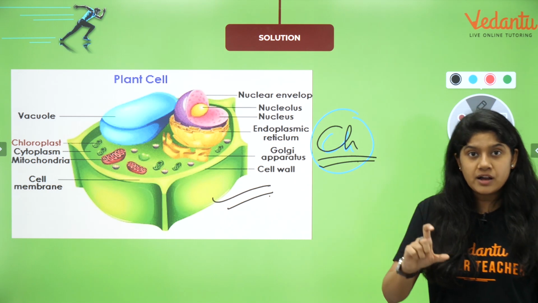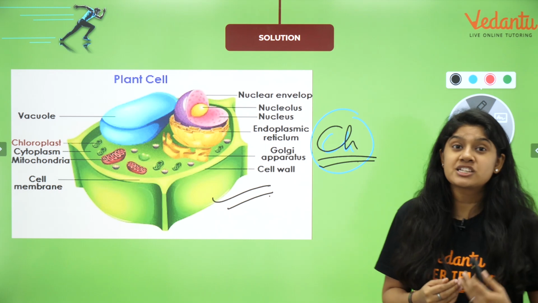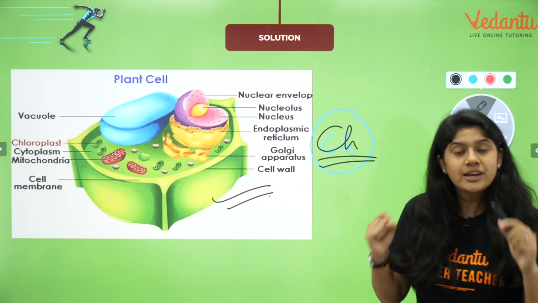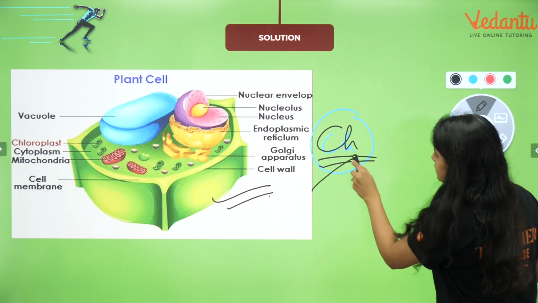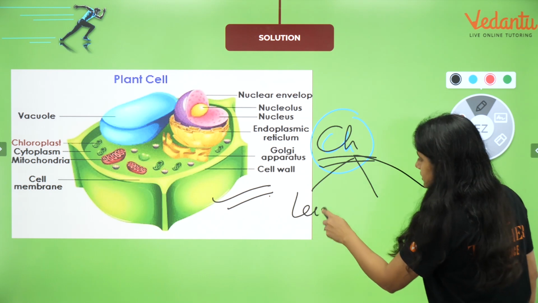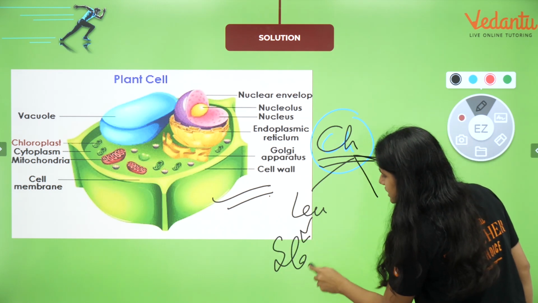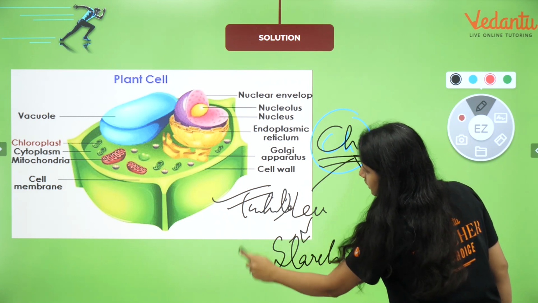Chloroplast will have chlorophyll pigments in which the photosynthesis process will occur. In our textbooks we have been given that plastids can be divided into 3 different parts. Leucoplast, which stores the starch and has white color, everyone, like potato.